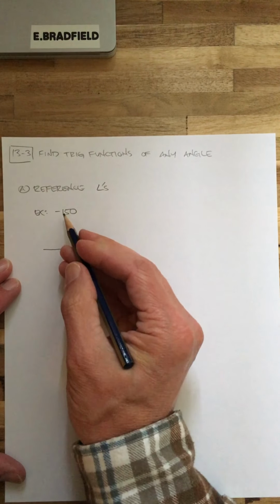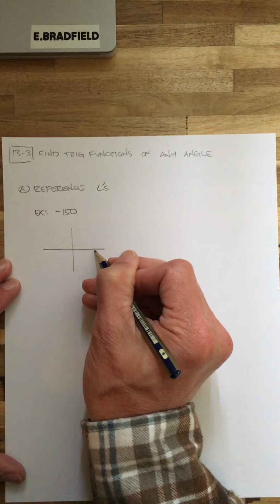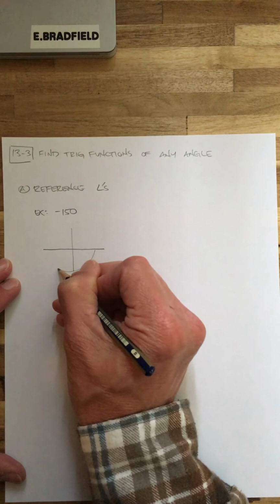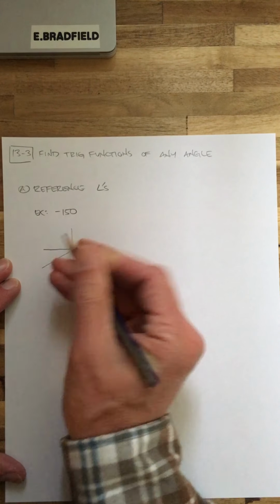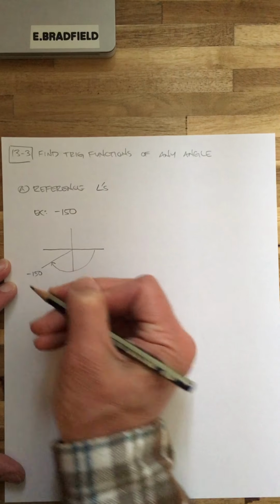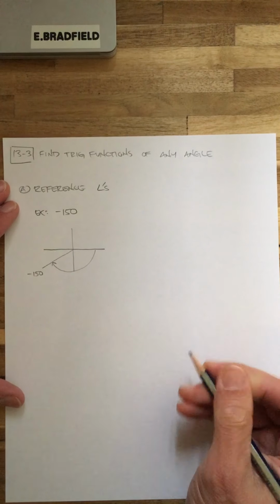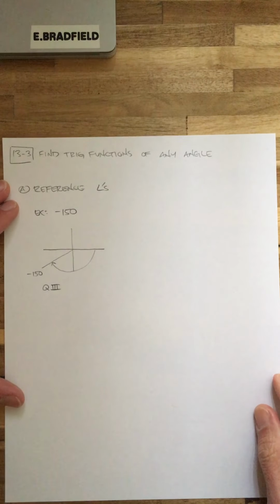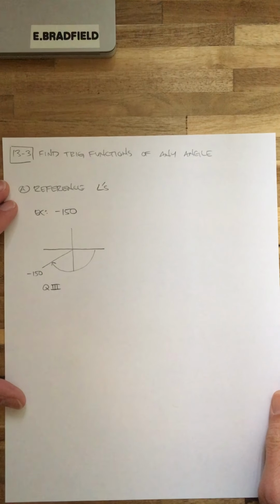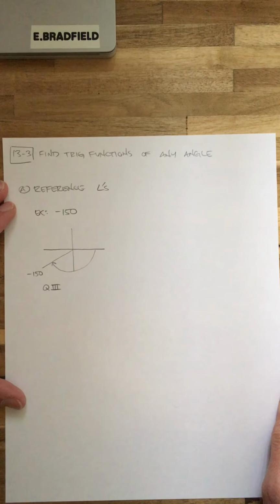So negative 150 degrees, well, we go this way, and right there is negative 150 degrees. That's in quadrant 3, so it's important to remember that.